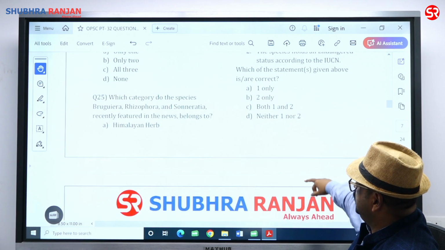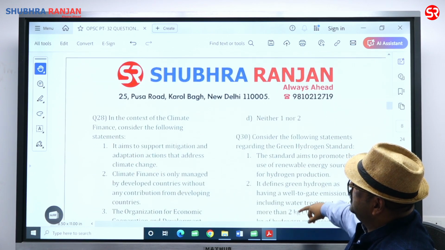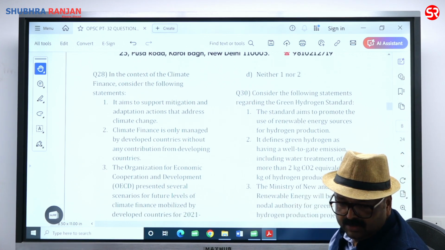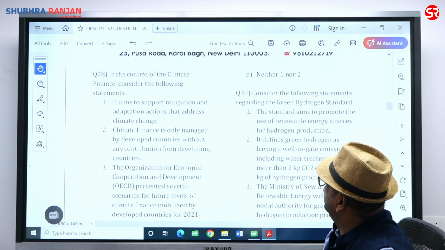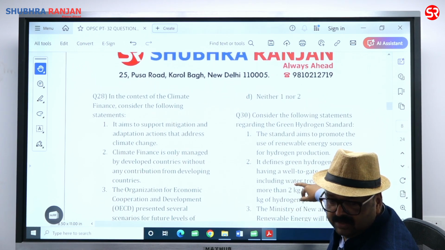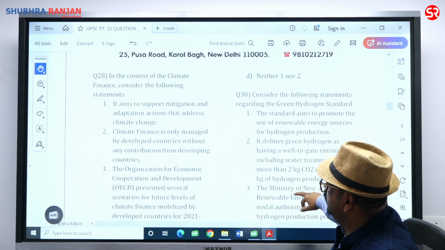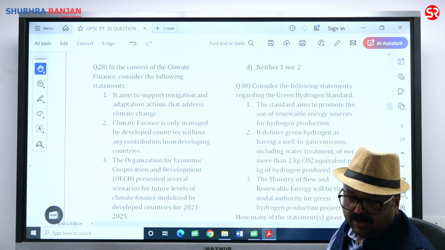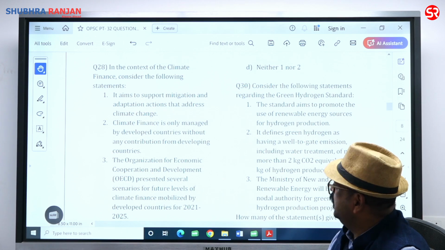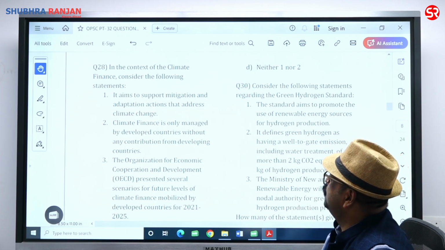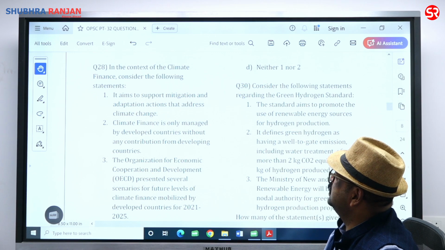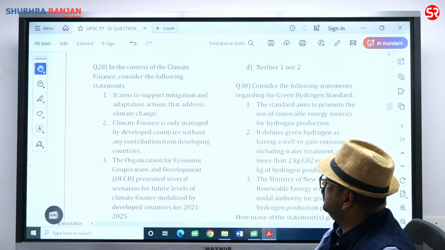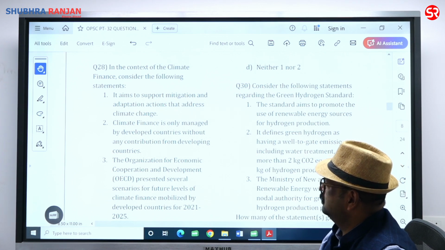27 beta. In the context of climate finance, consider the following statement. Statement 1, it aims to support mitigation and adaptation action that address climate change. Perfectly correct. Climate finance is only managed by developed country.